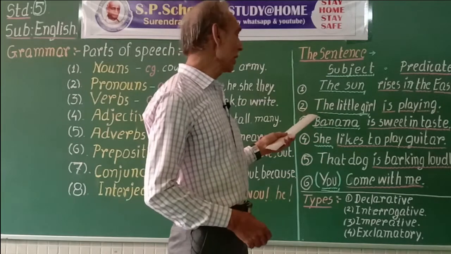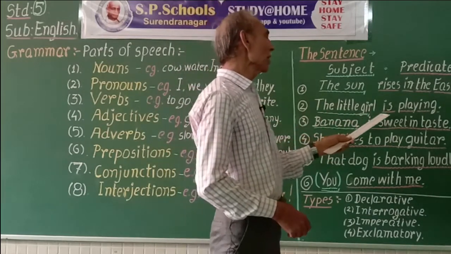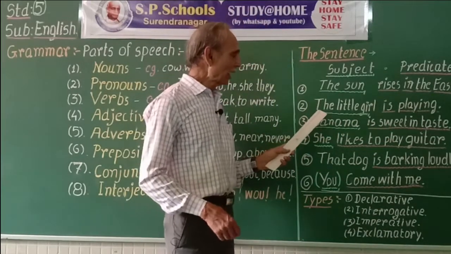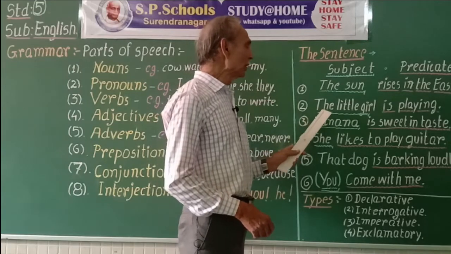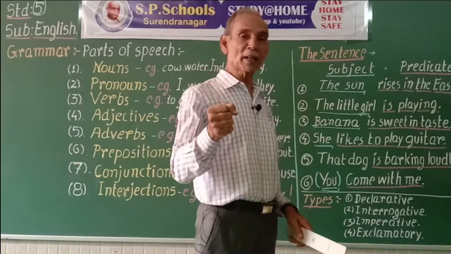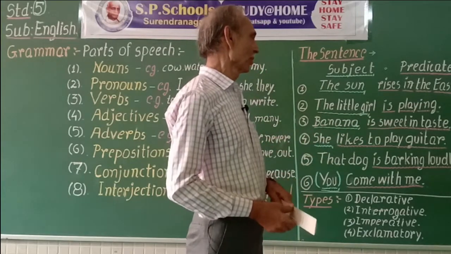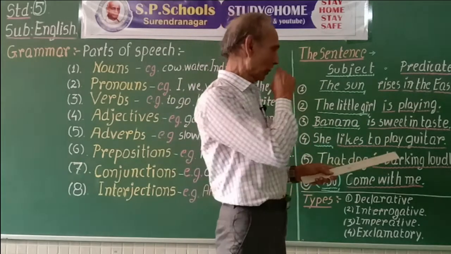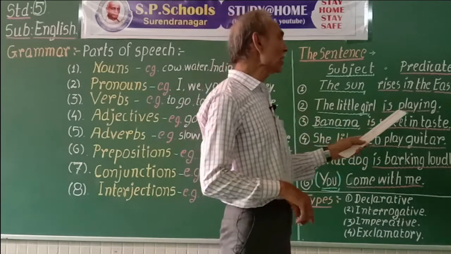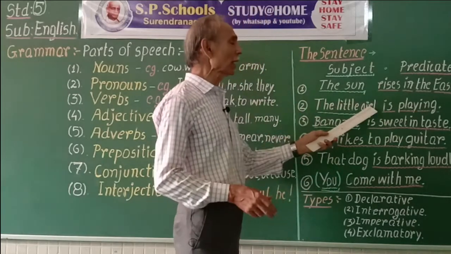Second example we take, the little girl is playing. I say something about the little girl. So the little girl is the subject. What do I say about the little girl?